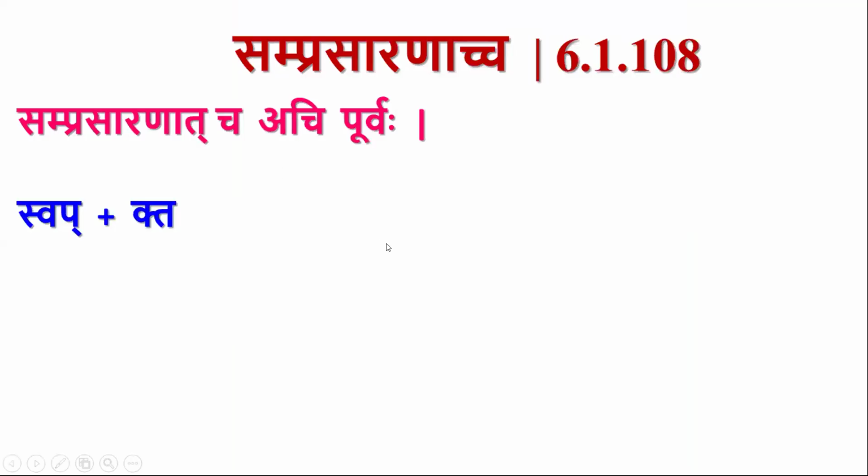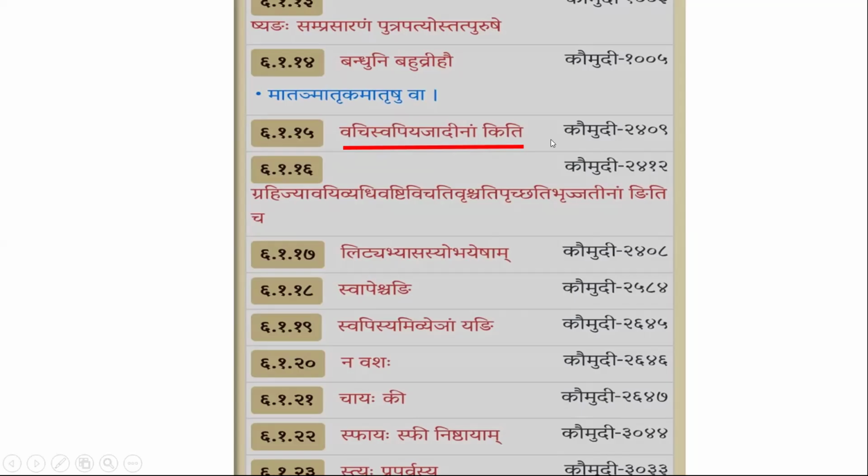By Vachiswapi Yajadinam Kiti, this Vachi, this Swapi, this Yajadi. Yajadi means there are many dhatus in that group. The first one is Yaj. So Yajadi means all those dhatus in that list. All these get samprasaranam. The samprasaranam comes as anuvritti for all these sutras. They undergo samprasaranam in presence of a kit pratyaya, a pratyaya in which Kakara is it.